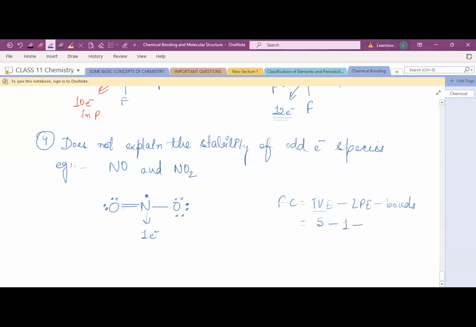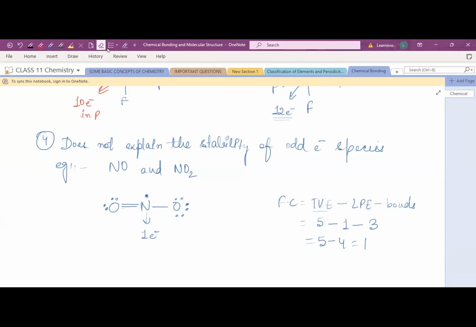How many bonds are there? 3. Yes. So 5 minus 1 minus 4 will give you plus 1 charge. Plus 1 charge on this nitrogen. Okay, so that's how you calculate the formal charge: total valence electrons minus lone pair electrons minus bonds.